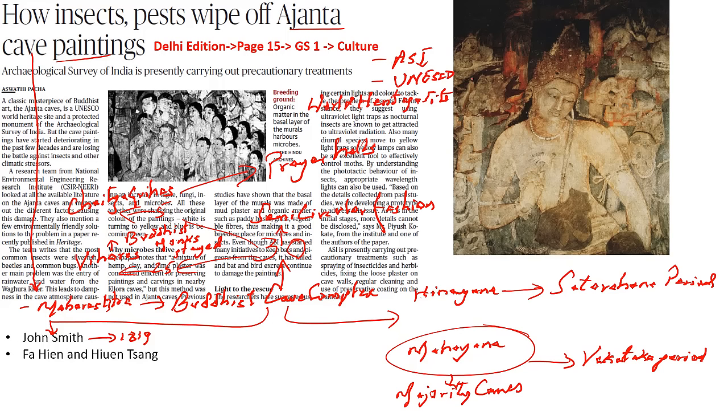Also remember, Chinese Buddhist travelers such as Fa Yin as well as Huan Sang have also mentioned about the Ajanta caves in their books, but the point to be noted is this is also present in their memoirs, but they have not physically been near this particular Ajanta caves. Now when it comes to the Ajanta cave paintings, this has been mostly revolving around the Buddhism. They have decorative patterns on the ceilings as well as pillar. They are mostly associated with the Jataka stories, recording of the previous births of Lord Buddha.